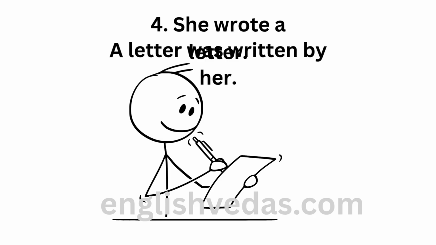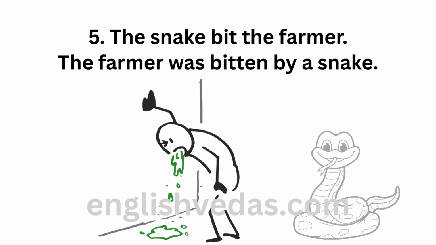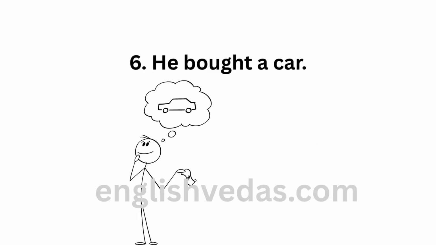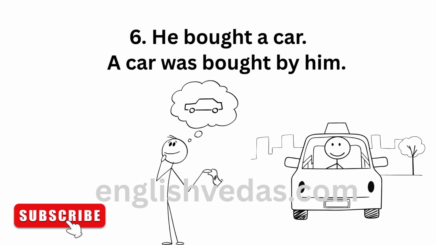4. She wrote a letter. A letter was written by her. 5. The snake bit the farmer. The farmer was bitten by a snake. 6. He bought a car. A car was bought by him.